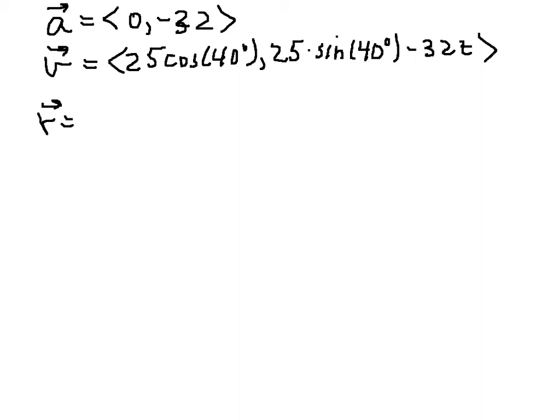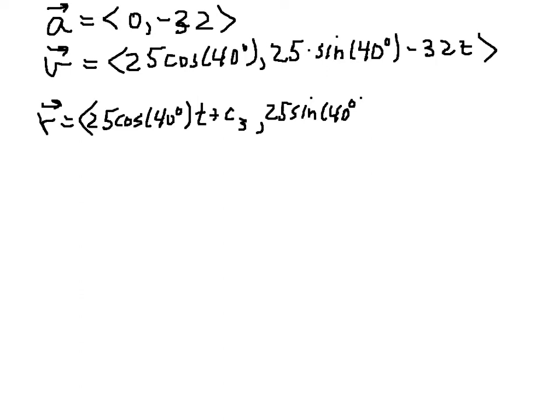And so what we're going to get is 25 times the cos of 40 degrees t plus a constant, and then 25 times the sine of 40 degrees t minus 16t squared plus a constant.